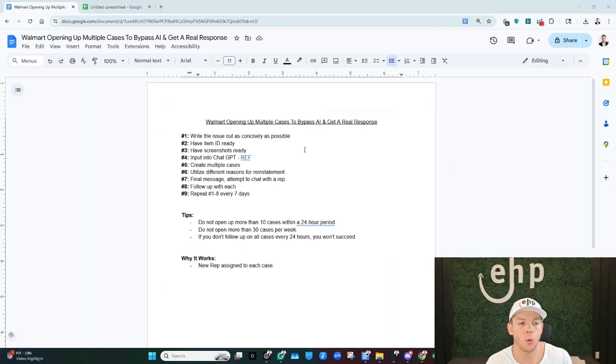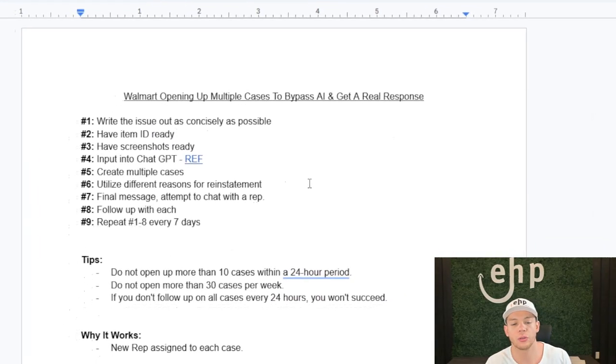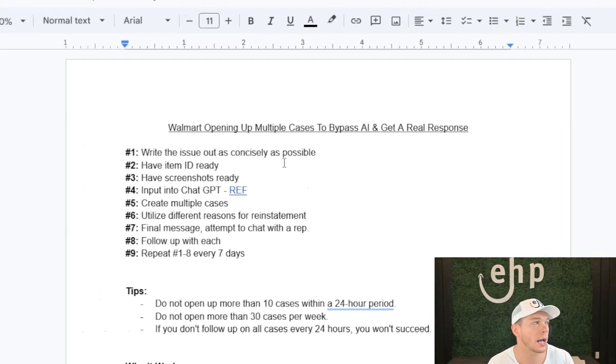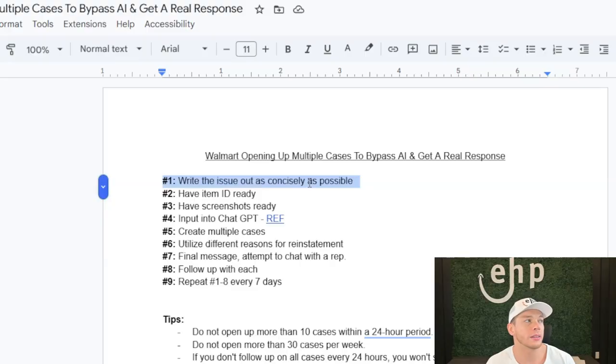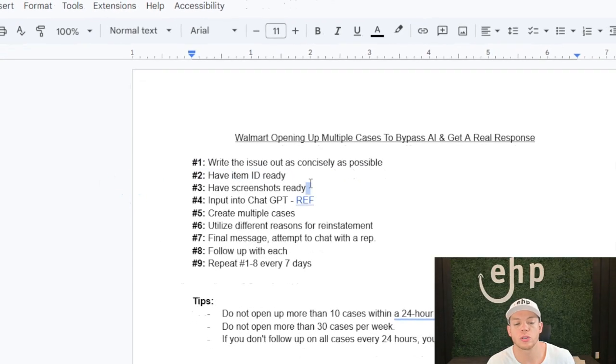Now, in order to fix this, we have a little bit of a checklist for you so you can get a real person. And this is called the multiple cases to bypass AI. Anyway, you're going to write out the issue as concisely as possible. So for example, getting an item reinstated, make sure you have the item ID, make sure you have screenshots, right? So you have the screenshots, you have the item ID, you have the initial thing that you want to say.